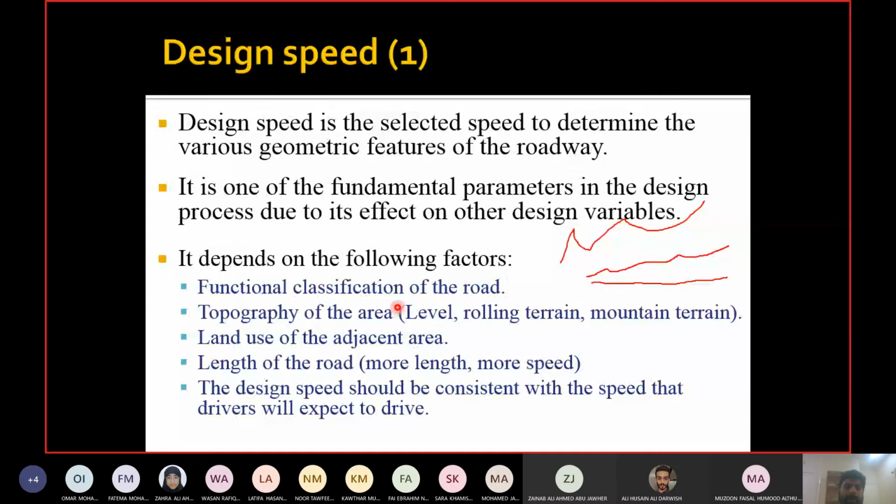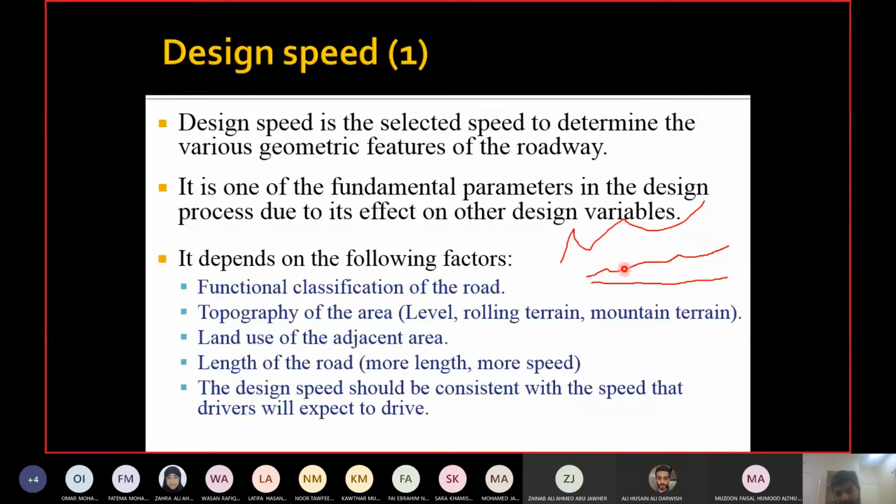Then topography of the area, the ground profile of the area. You can have level terrain, rolling terrain, or mountainous terrain. These are 3 basic types of terrain or topographies that you have to consider for designing of the highway. Level means flat. Most of the areas in Bahrain are flat. Rolling means something like this. You have very mild and gradual changes in gradients and elevations. So elevations are changing, slopes are also changing, but their changes are happening very gradually.